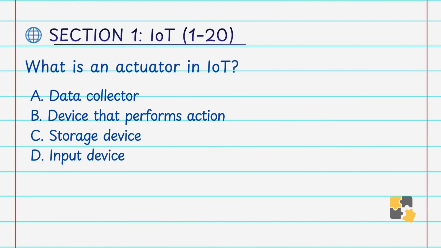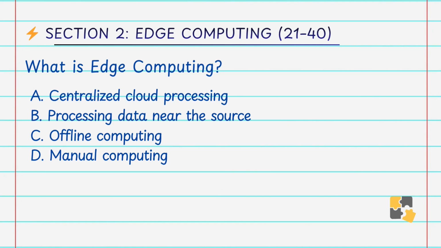What is an actuator in IoT? A. Data collector, B. Device that performs action, C. Storage device, D. Input device. Answer is B. Device that performs the actions. An actuator receives the signal from the system and performs the actions like turning on a motor or the switching light. Next section is for the edge computing.